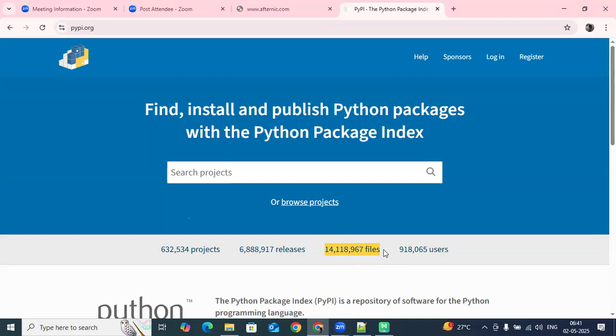So let's say now you are using the Play Store. Do you have any idea how many apps are available in the Play Store? No one knows. But what we do is, whatever app we need, only that app we install. That's it. Same thing here also. No matter how many files or modules are available, based on your requirement, what you want to work on, based on that requirement we install the module, and then we work with that module. That's it. You don't need to install all the modules.